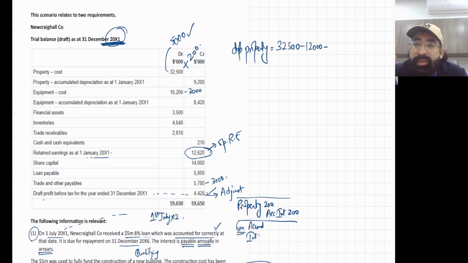The project is going to complete next month after the year end, that is 31st of January X2. So we must remove that 5,000 also from this and now divide it by 20. It's the straight line method, divide by 20 years. So this will be 32,500 minus 17,000 divided by 20.